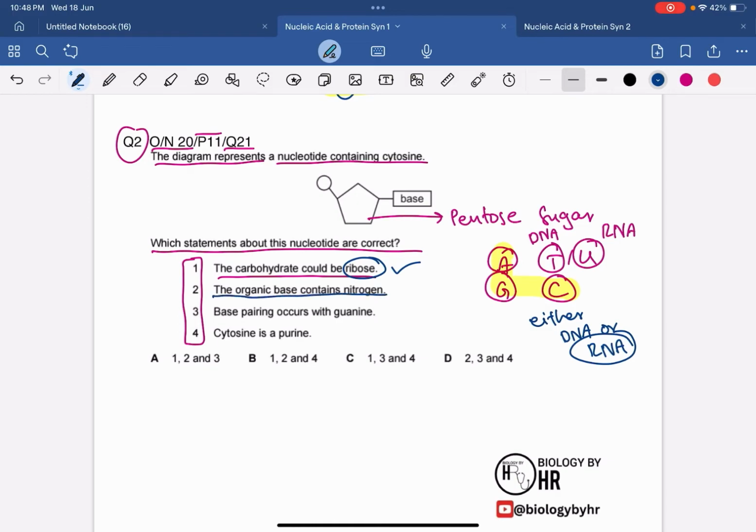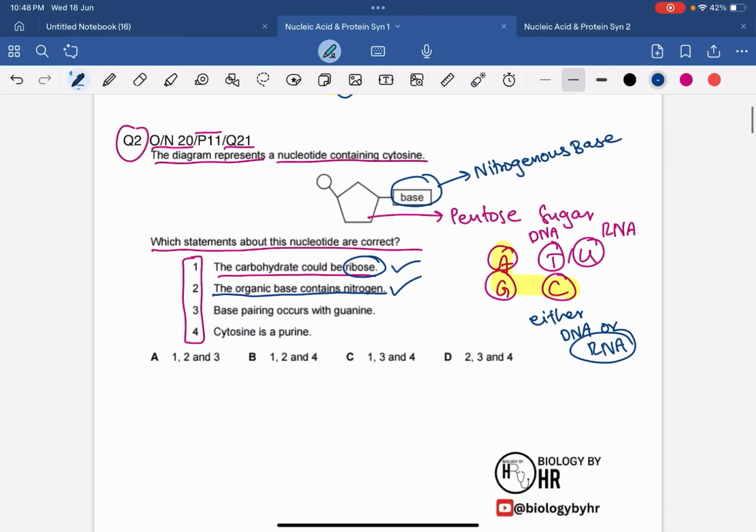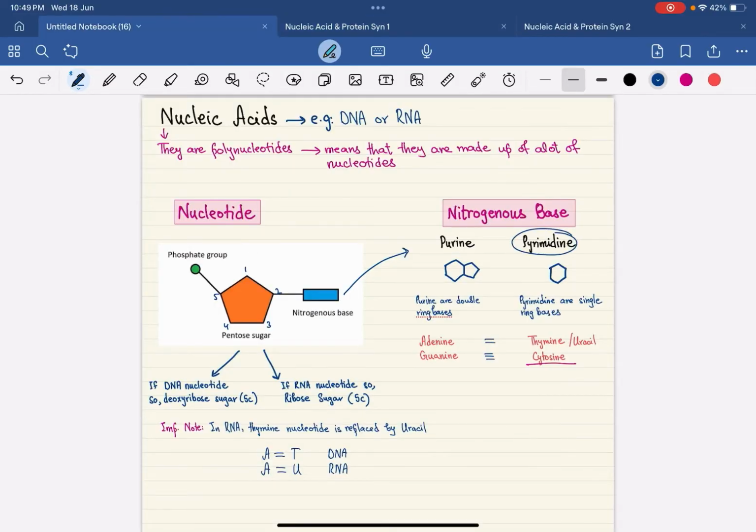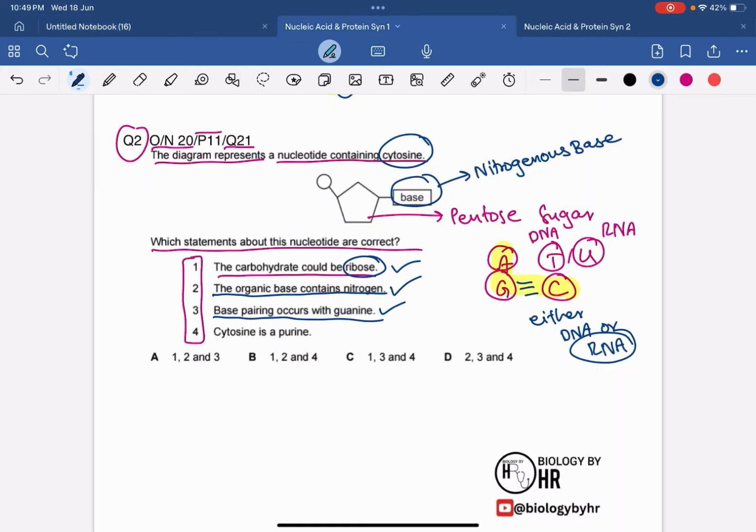The organic base contains nitrogen. Yes, because this base is a nitrogenous base, as the name suggests, so obviously it will contain nitrogen. Base pairing occurs with guanine. We know that cytosine always pairs up with guanine, right? So it is also correct. Cytosine is a purine. No, cytosine is a pyrimidine, right? Look over here, cytosine is coming under the heading of the pyrimidine. So this is incorrect. So the correct answer over here would be option A.